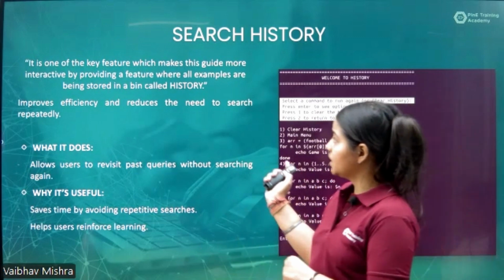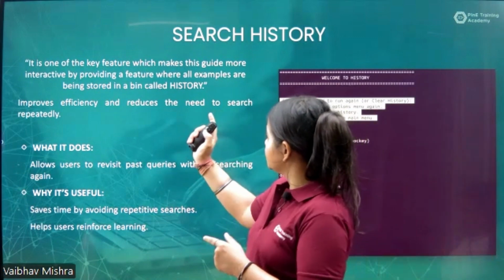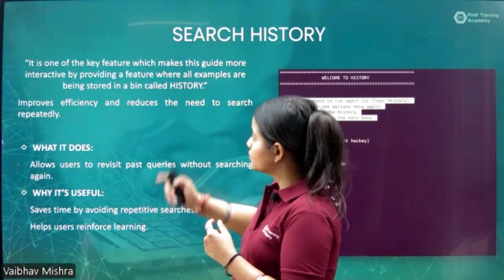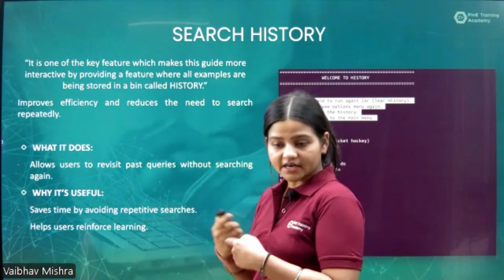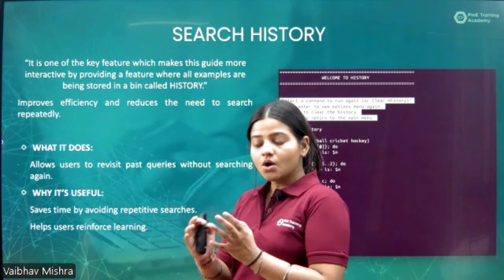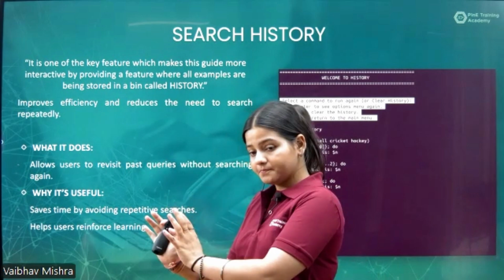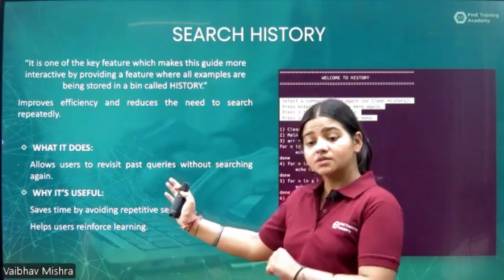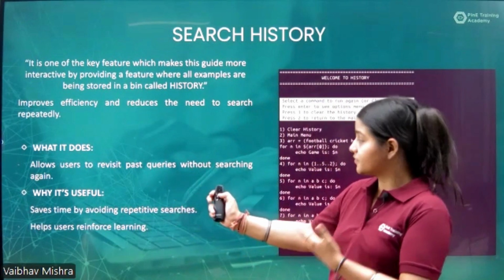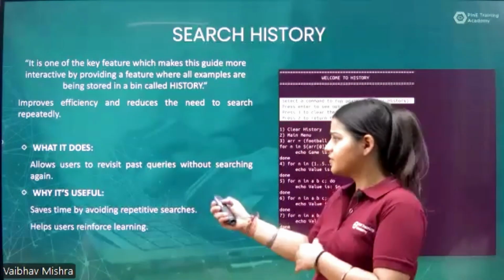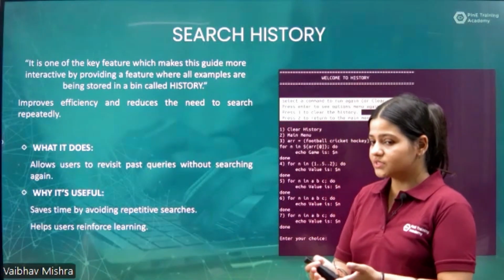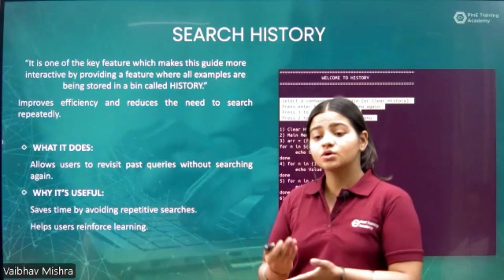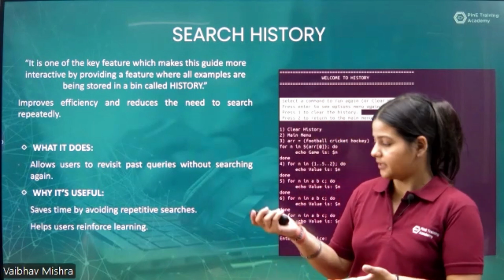This is a bin that increases the interactivity of the guide by providing all the examples searched. It allows the user to revisit their past queries without searching again, hence reducing repetitive searches and also increasing reinforcement learning.